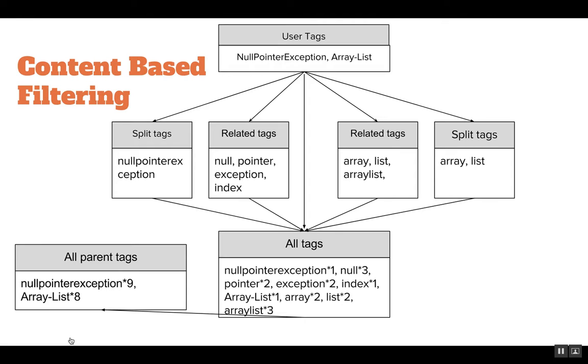We find the related tags for it. We find the split tags for it based on the separators. We determine all the cases that could have, and we try to find if this particular tag exists in the title, text, or code. The reason we want to do this is that in certain kinds of questions like null pointer exception, abstract classes, OOP concepts, these questions are related more to those keywords appearing in the questions, so they would have a better topic match to these questions.